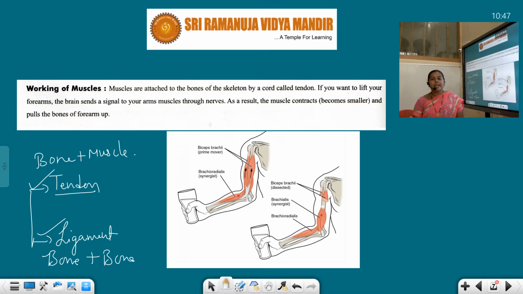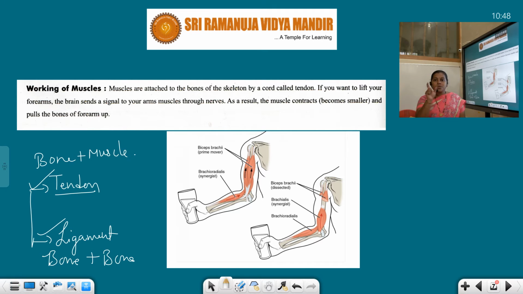And see students, if you want to lift a bucket of water, first there is the stimulus, right? And a signal should be passed by the brain, that is, from the central nervous system. To work each and every muscle in our body, even the closing and opening of the eyes, crying, smiling, so many things, whatever the action may be, our muscle tissue should get the signals or instructions from the brain itself.